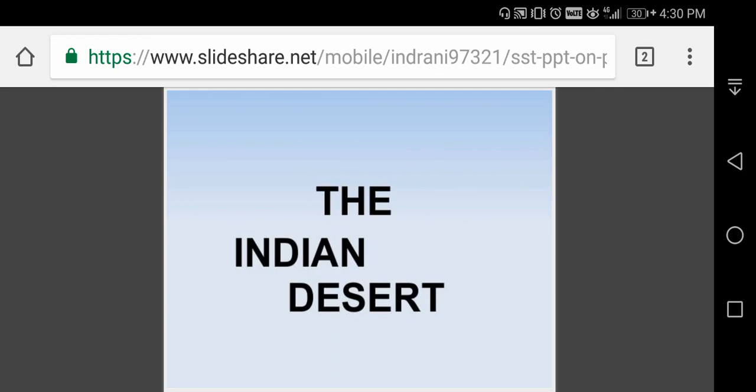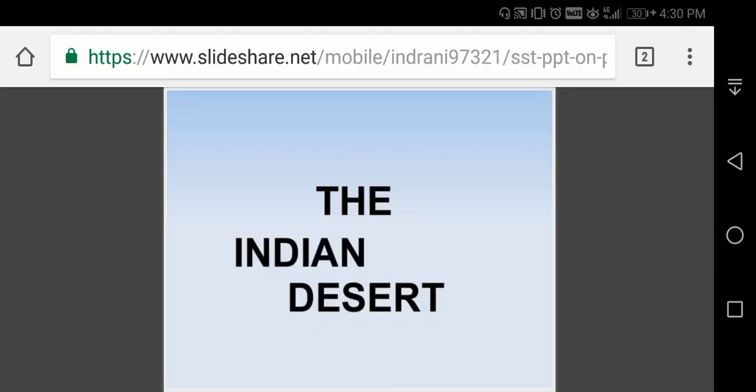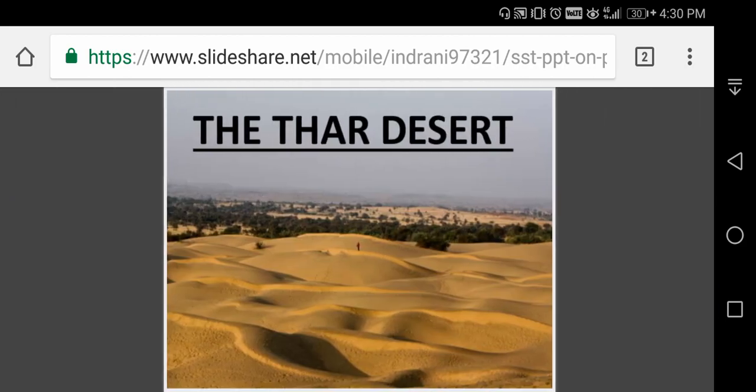Now we can continue to the Indian desert. About the Indian deserts, you all know the deserts. It is the sandy desert in northwest India and eastern Pakistan, looking very golden in color.